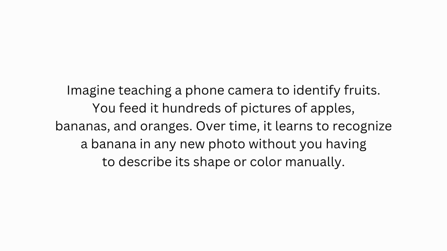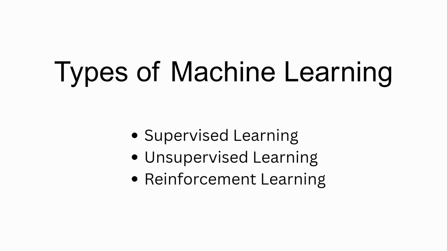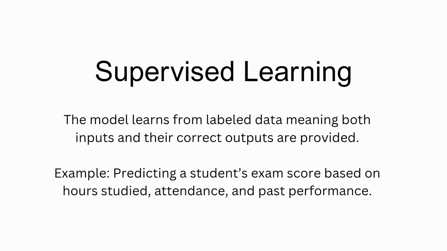There are three types of machine learning: supervised learning, unsupervised learning, and reinforcement learning. In supervised learning, the model learns from labeled data, meaning both inputs and their correct outputs are provided. For example, predicting a student's exam score based on hours studied, attendance, and past performance.